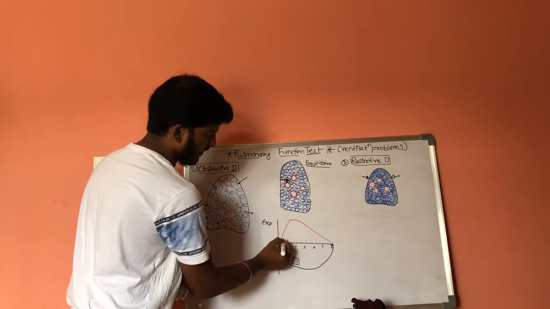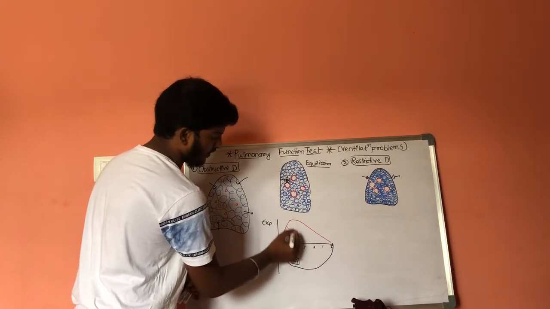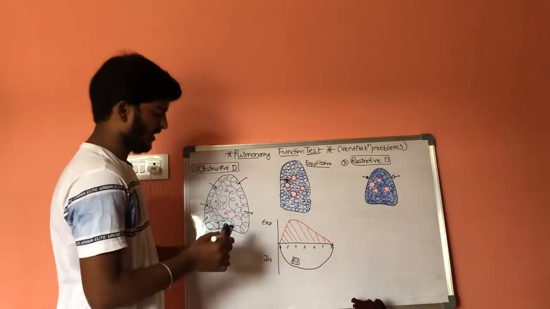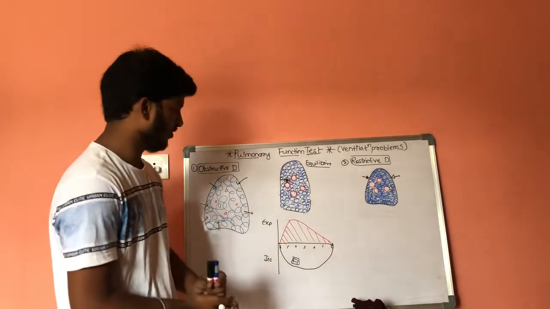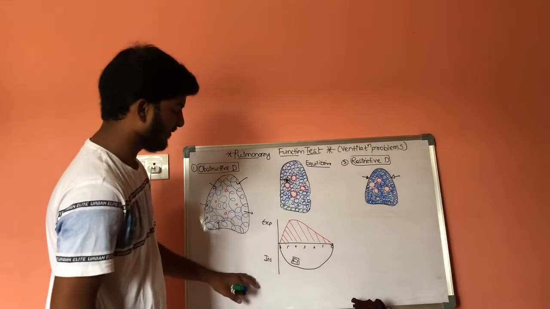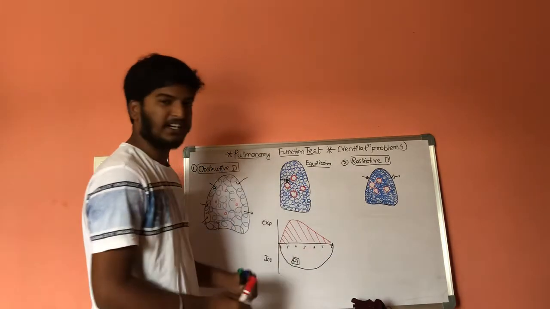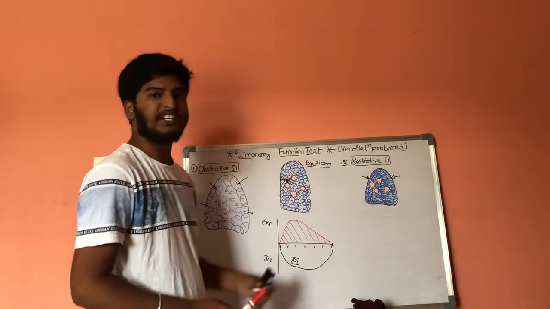This is the time interval, or this is the graph of expiratory volume, and this is inspiratory volume under normal conditions. And this is under normal conditions. And if we discuss restrictive disorders,